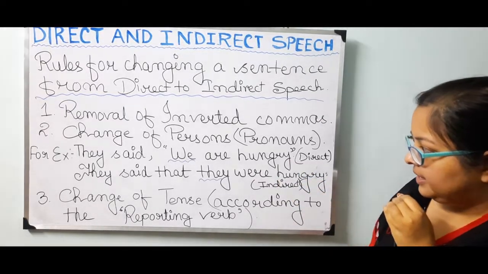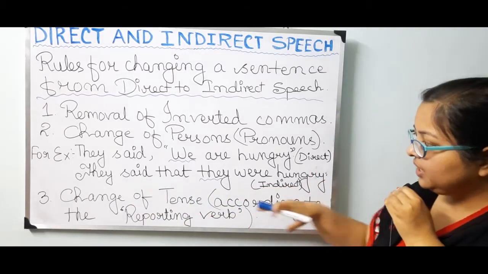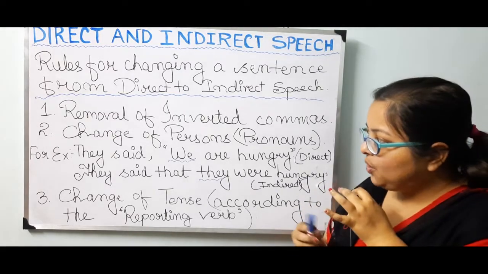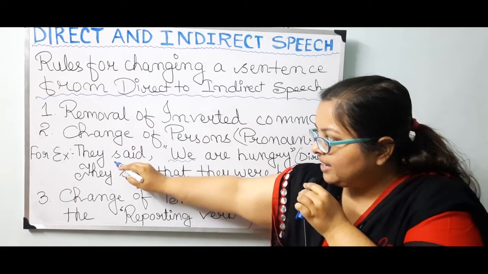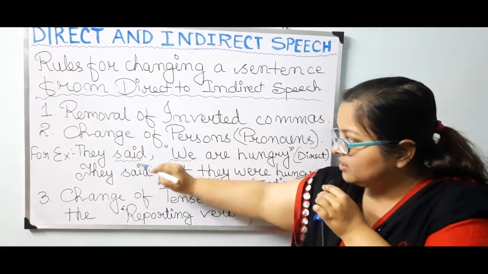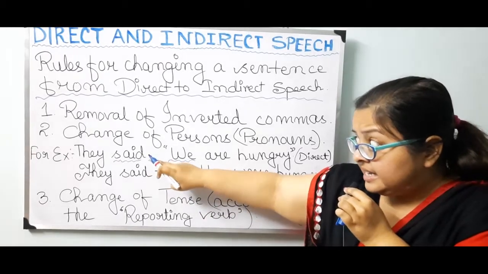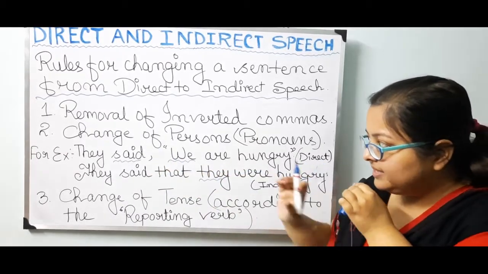Indirect one. Number 3, change of tense according to the reporting verb. We can see over here that the reporting verb is "said."